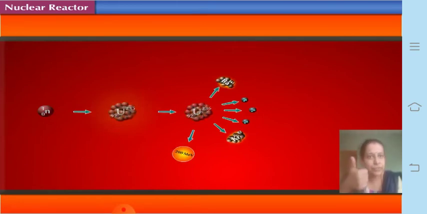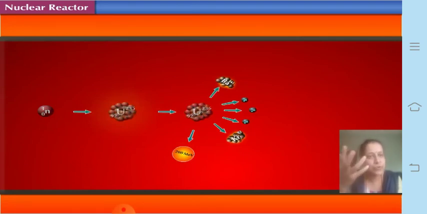Now you know that uranium-235, when bombarded with a neutron, becomes uranium-236. So 92 plus 141 becomes 233 in total. That means 3 are remaining, and these 3 are given out in the form of neutrons, either 2 neutrons or 3 neutrons.